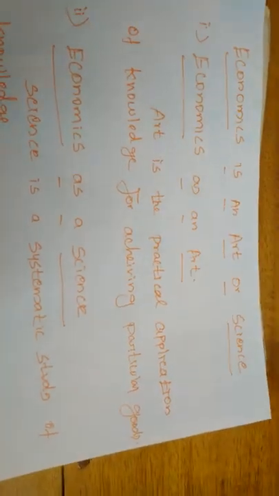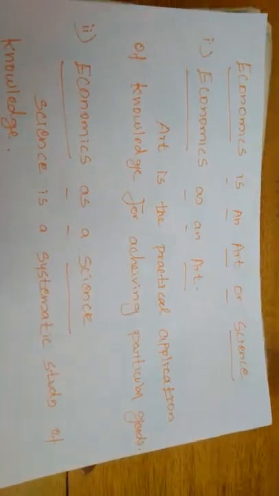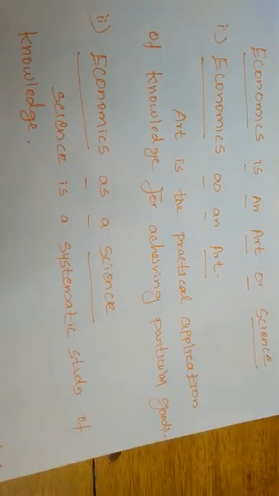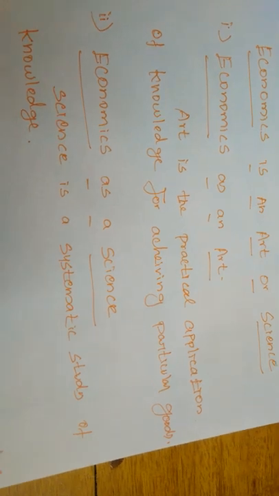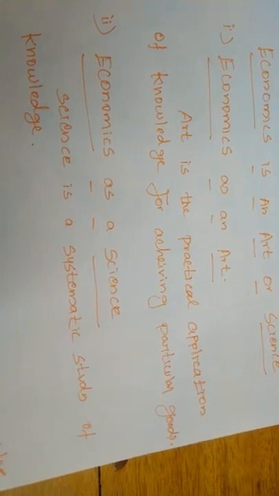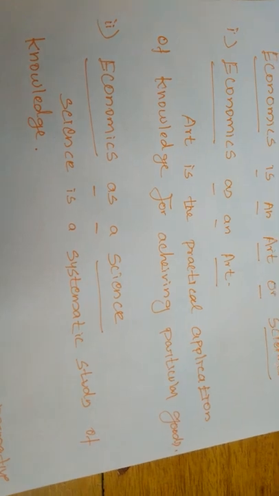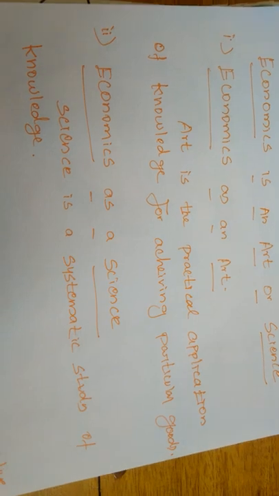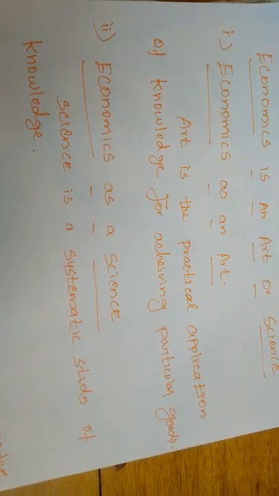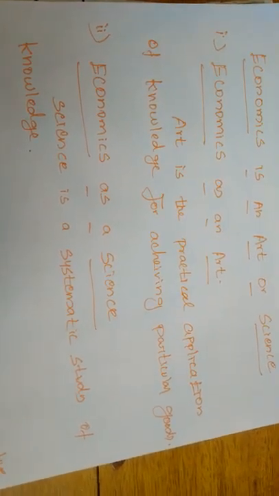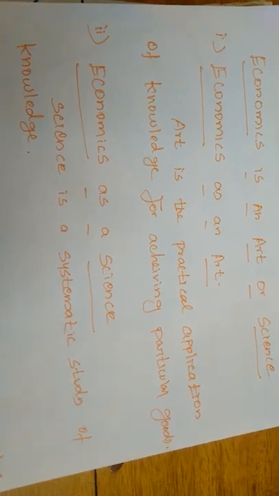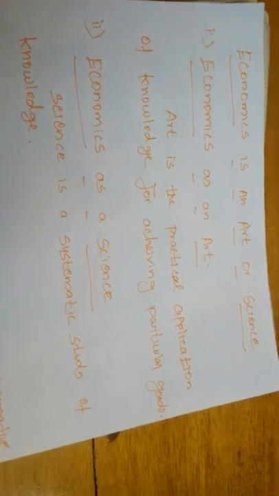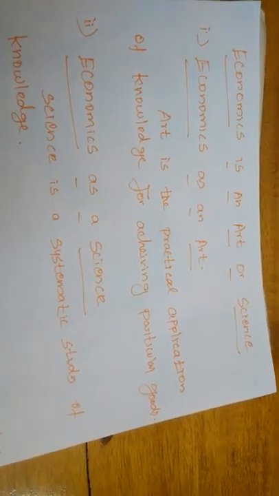First we will talk about economics as an art. What points are there for considering economics an art? First we have to know the meaning of art. Art is the practical application of knowledge for achieving particular goals. If you want to achieve particular goals, we have to apply some practical knowledge. So in economics, what are we going to achieve? Particular goals.